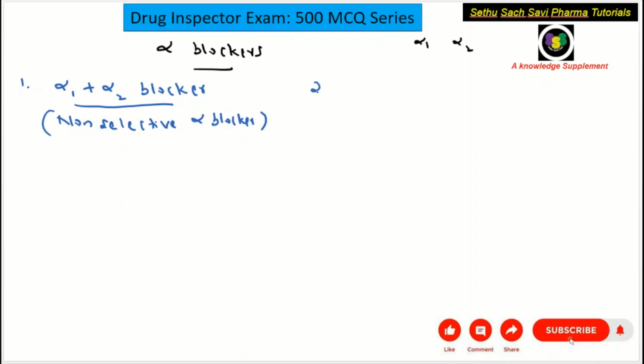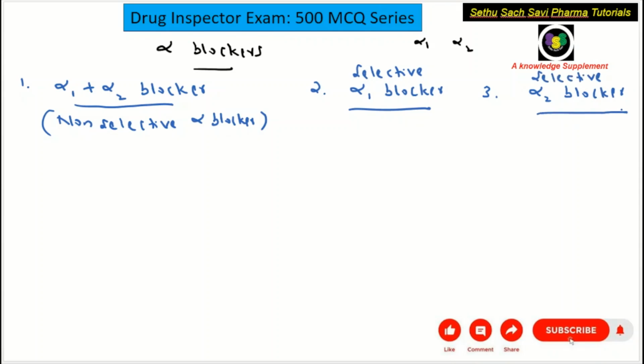The second strategy is that we can specifically or selectively block the alpha 1 receptor. They are called alpha 1 blockers or selective alpha 1 blockers. The third strategy is we can selectively block the alpha 2 receptor. They are called selective alpha 2 blockers. So these are the three classifications under the alpha blocker category: non-selective alpha blocker, selective alpha 1 blocker, and selective alpha 2 blocker. You need to remember the drugs coming under each category.